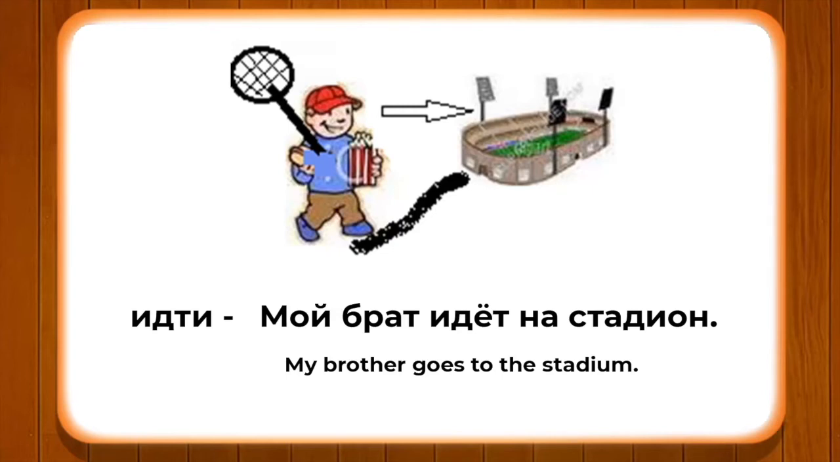So идти, we are conjugating the verb. Мой брат идет куда? На стадион. So in place of где, we use the question куда. Куда он идет? Он идет на стадион. На стадион. So this is a particular case where you will find that when we make sentences where we actually want to define a movement, whether in one direction or in multiple directions, we use this set of verbs which is known as verbs of motion.